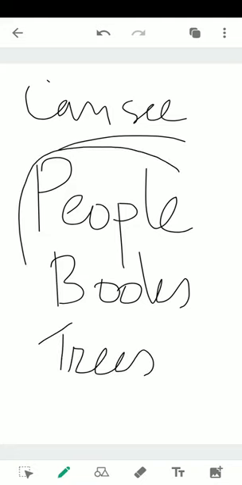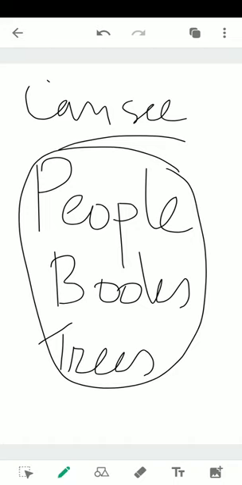If we were able to group each and everything in our life, it would be very, very easy to remember, right? If I say, list out the group of things that we can see, you could easily remember people, books, trees. Those are the groups of things that we can see in our day-to-day life.